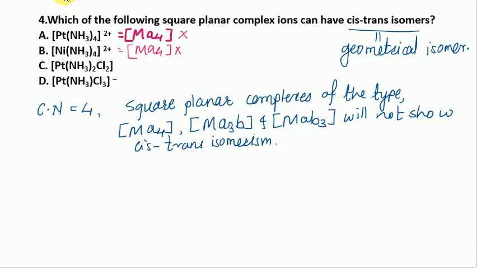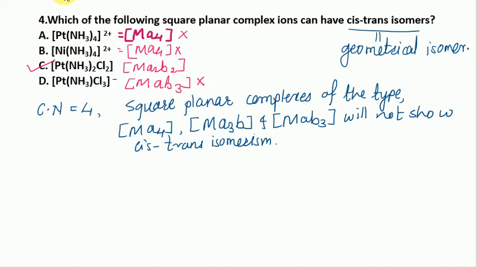The third option is a kind of MA2B2, and such a complex exists as cis trans isomers. We can draw the structure also. The last complex ion shows MAB3, so it is also not showing the cis trans isomerism.